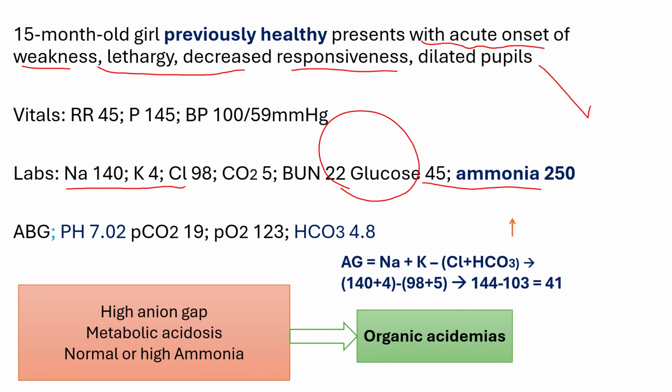If you calculate the anion gap, you have 140 plus 4, which is sodium plus potassium, minus 98 plus 5, which is the chloride plus the bicarb, and the result is 41. This is a very high anion gap. So these are signs of organic acidemia: high anion gap, metabolic acidosis, and high ammonia level.